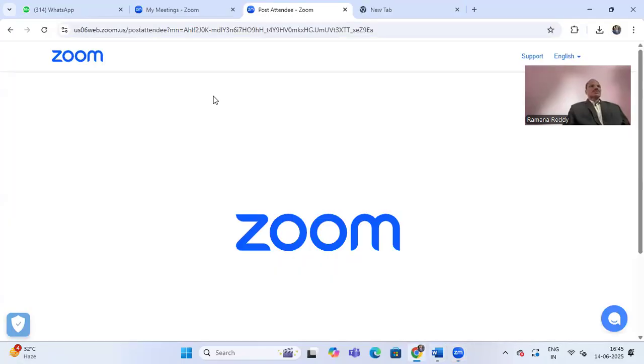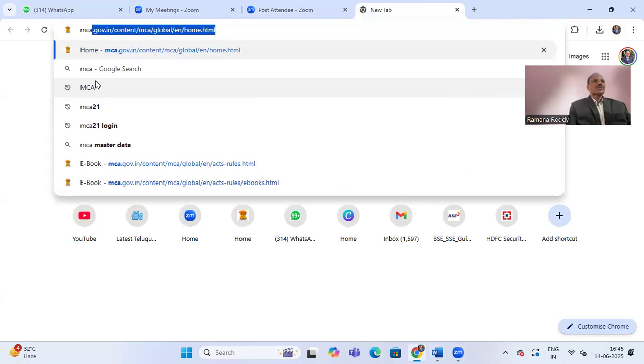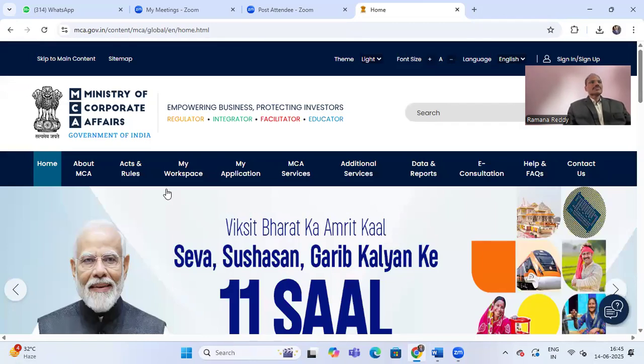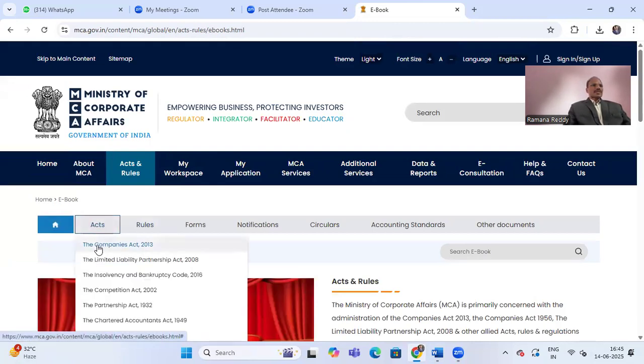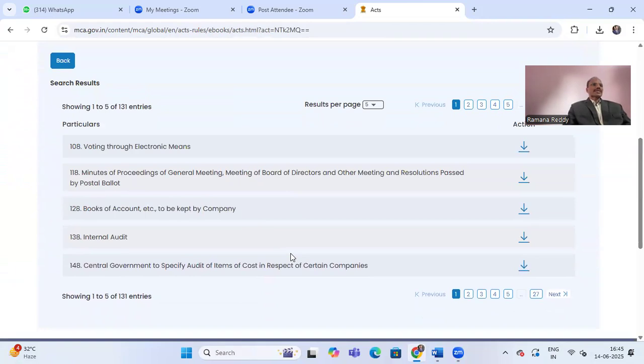Now we will go to Google. Here, mca.gov.in. Then this is the Ministry of Corporate Affairs website. Here, Act. Then see Companies Act 2013. Then come to Section 8. So we are discussing Section 8. What does Section 8 say?